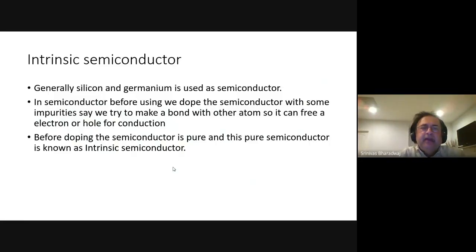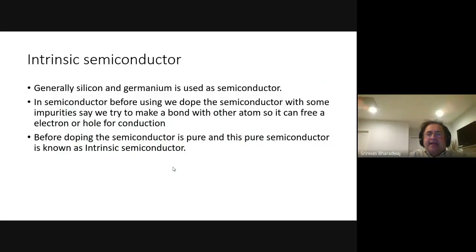In semiconductors, before using them, we have to dope the semiconductor with some impurities. So we try to make a bond with other atoms so it can free an electron or hole for conduction. There are a few impurities which then introduce a few free electrons. Typically, those impurities are of two types.